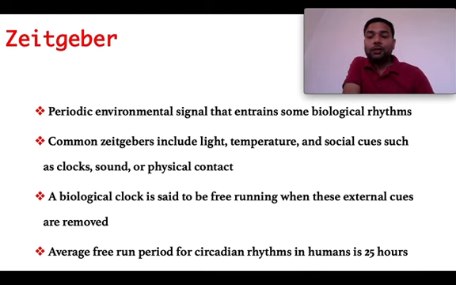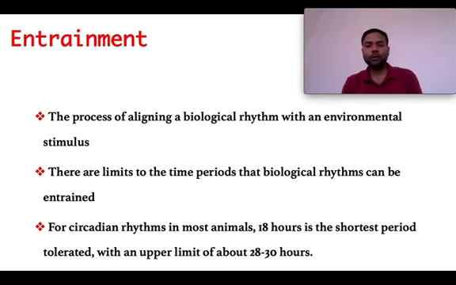So this is free run. We have to understand here free run. What happens when there are no environmental cues? Then these rhythms, these cycles get performed, but the duration of the cycle gets elongated. Earlier it was 24 hours, now it becomes 25 hours, then again 25 hours is added to it, and ultimately the ability to perform the cyclical phenomenon will get diluted over a long duration of time. Okay, so the next term is entrainment.